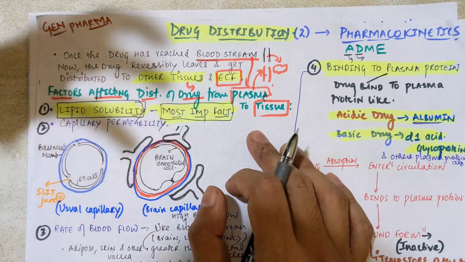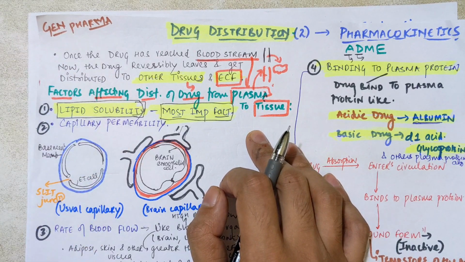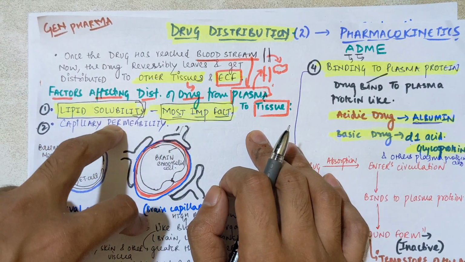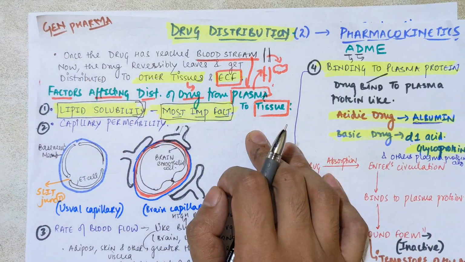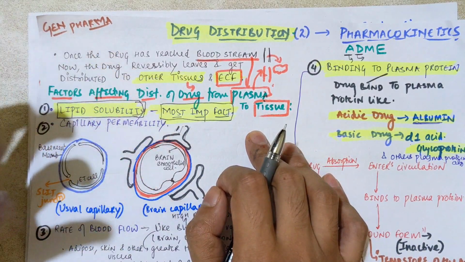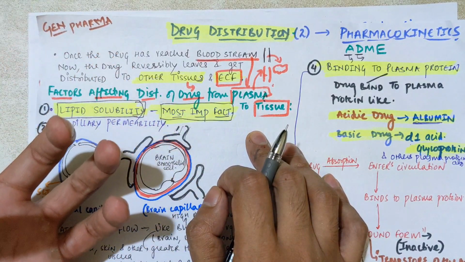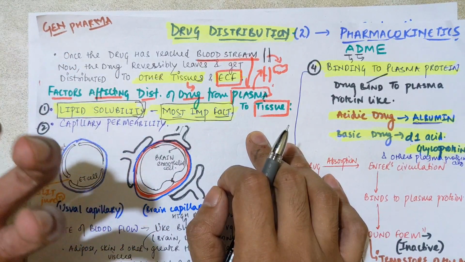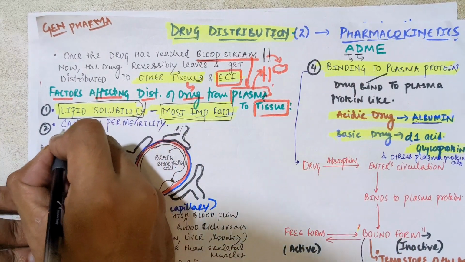The more lipid soluble the drug, the higher the distribution of the drug. It is the most important factor. Lipophilicity will be affecting it, as the capillaries or the layers of the organs are lipid soluble. Only lipid soluble drugs can pass, so the drug should be in the non-ionizable form and lipid soluble. Now we have to see the capillary permeability.